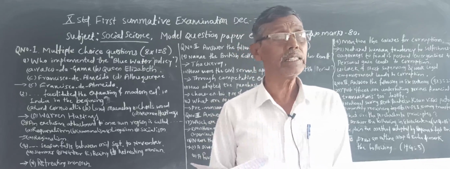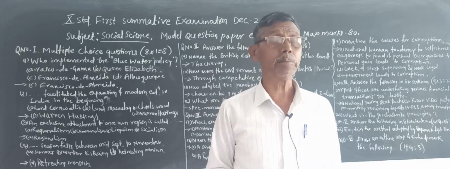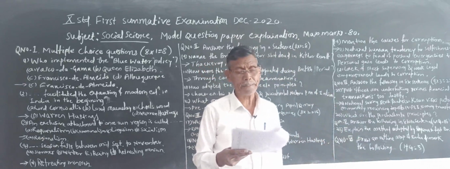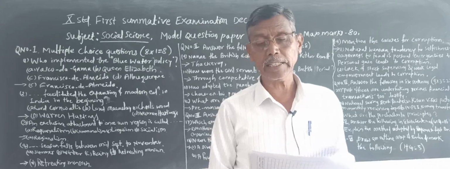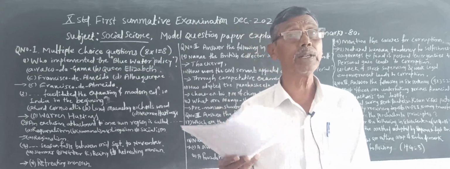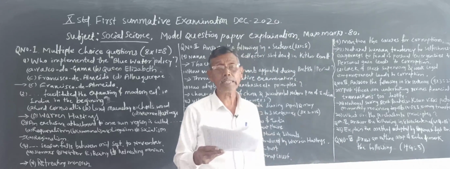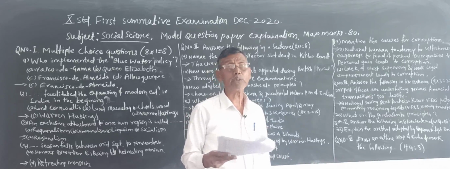Both of them were imprisoned, but afterwards he was released by the British. Then he developed a sense of nationalism and organized an army.